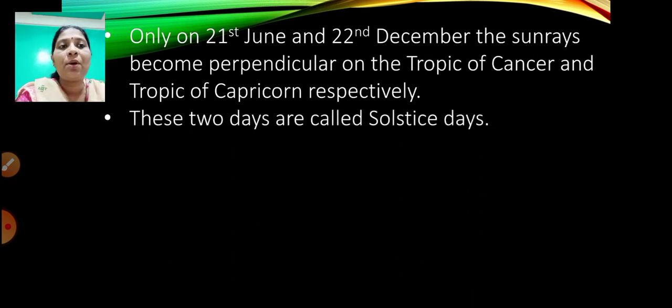These two days are called solstice days. Which are the two solstice days? 21st June and 22nd December. These are the solstice days, whereas 21st March and 23rd September are the equinox days. So 21st June and 22nd December are called the solstice days.